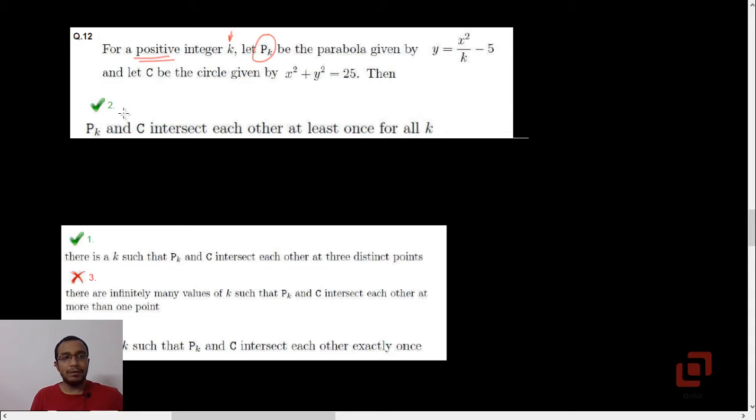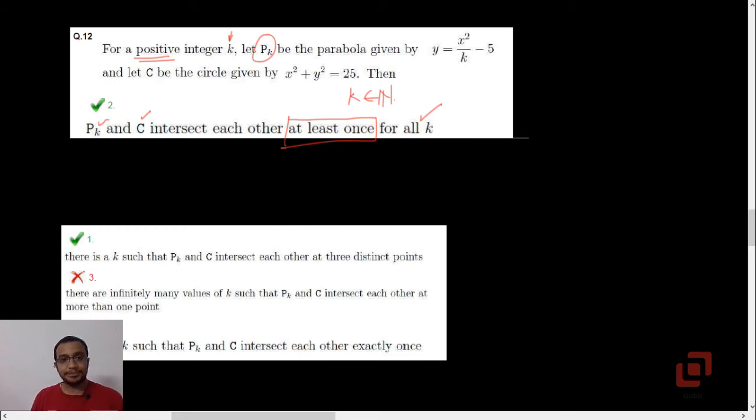Now we will deal with option 2 first because this is very trivial. Option 2 says pk and c, the parabola and circle c, intersect each other at least once for all values of k. Now we note that k is a natural number. This part will also be useful. In fact, it is going to decide the correctness of the remaining options.